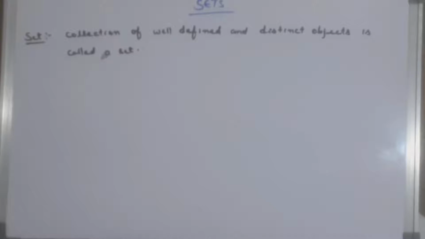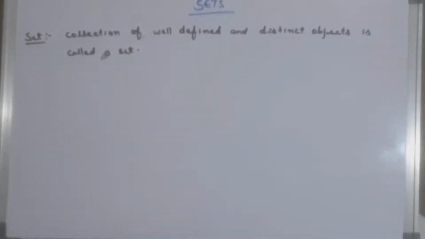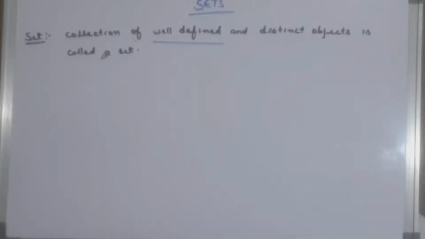Here, in the set, all elements have to be well defined. What is the meaning of well defined? The elements which you take as a set have to be properly defined, meaning whether the elements belong to the given set or not. And distinct means all the elements in the set must be different.